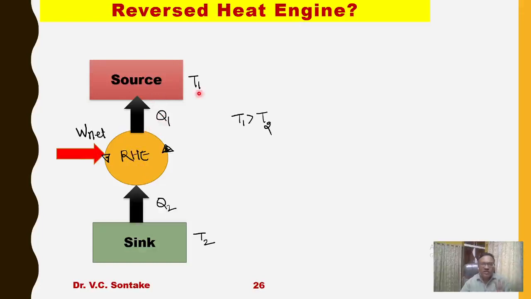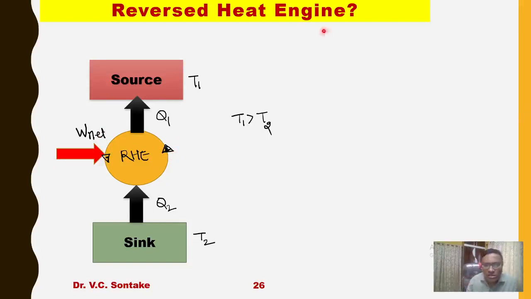Here source and sink will remain the same. Source will always be at higher temperature, and sink will always be at lower temperature. So T1 is greater than T2. So what is happening inside a reversed heat engine? It is receiving heat Q2 from the sink at temperature T2 and supplying heat Q1 to the source at temperature T1. And in doing so, it is consuming some amount of work. That is why it is called a reversed heat engine.